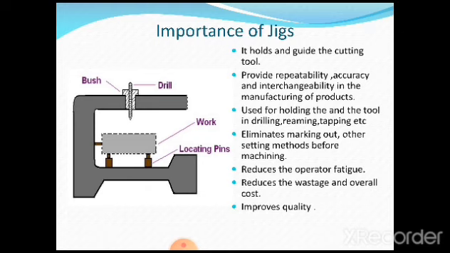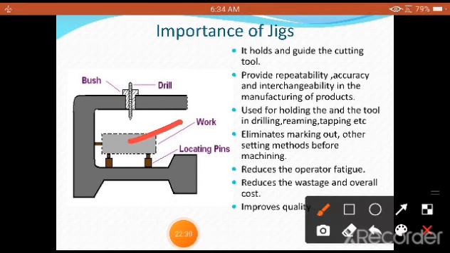Now, why it is important, to give you a clarification, you are going to see in a very, very simple figure here. So this is called a jig. In the figure it is clear this is a workpiece which is held, and these are called locating pins. So why are they locating pins? If pins are not there, it is not possible to set the workpiece properly. At which point I want to drill the hole, we don't know.